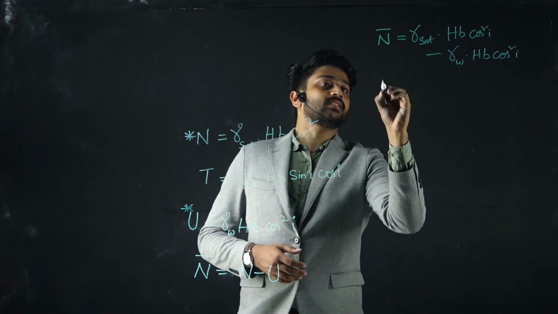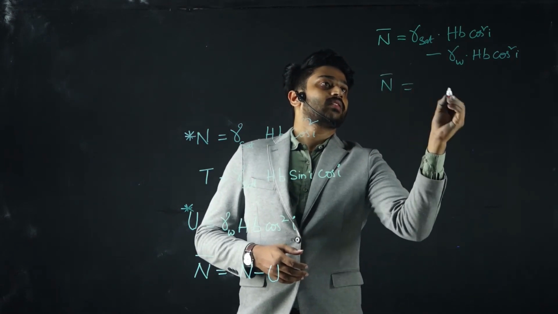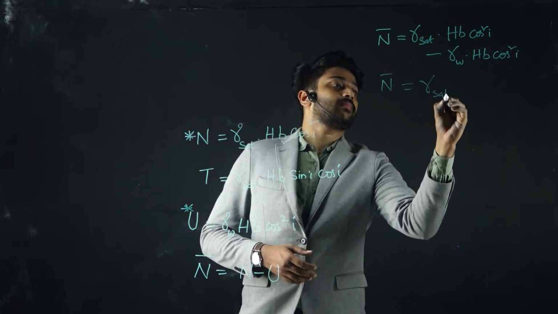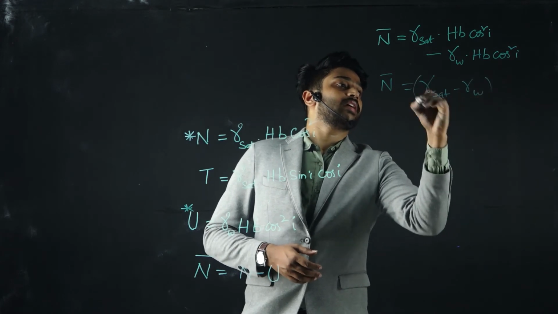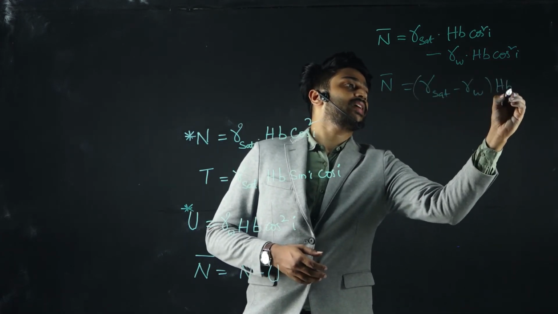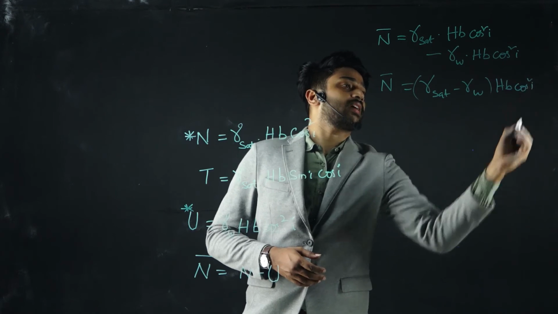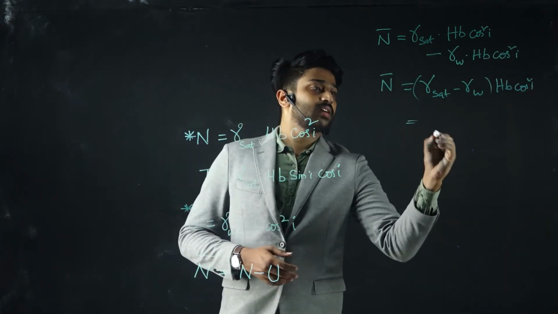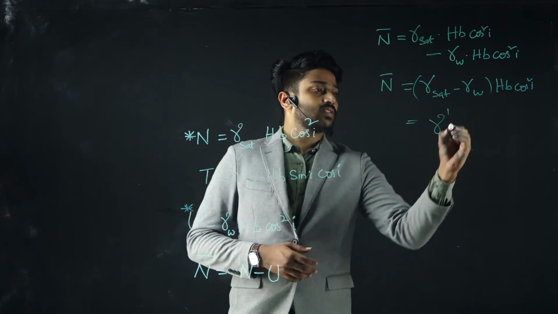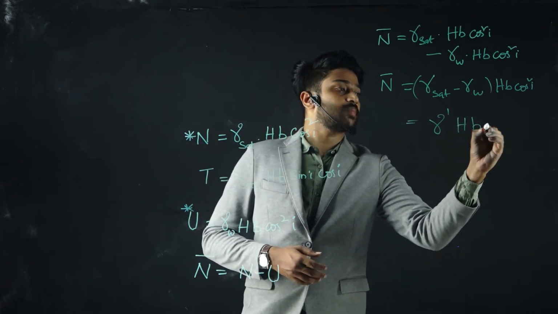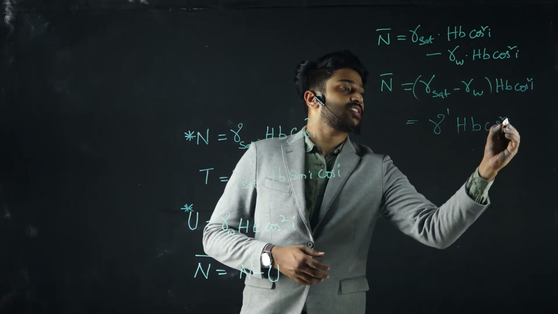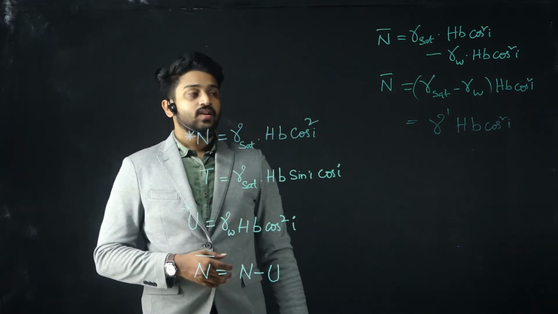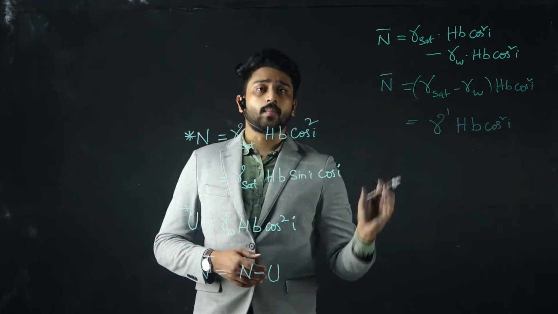This will be gamma sat minus gamma w into h b cos square i. Gamma sat minus gamma w is nothing but my gamma dash. So it simplifies to gamma dash into h b cos square i. This is my normal component here.